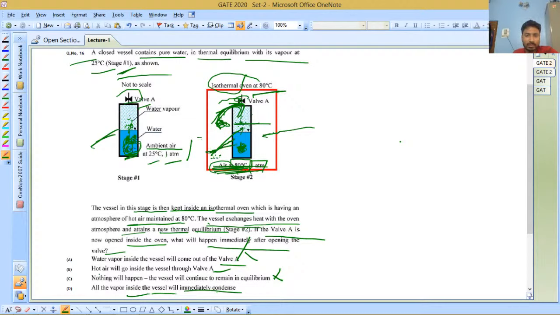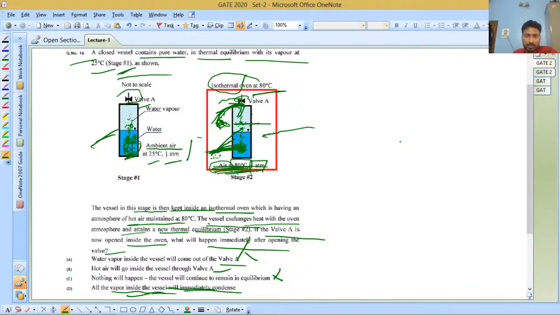Even if heat goes inside, the temperature inside the vessel cannot reach 100 degrees Celsius, because to immediately condense completely, it would have to have a temperature of 100 degrees Celsius inside.